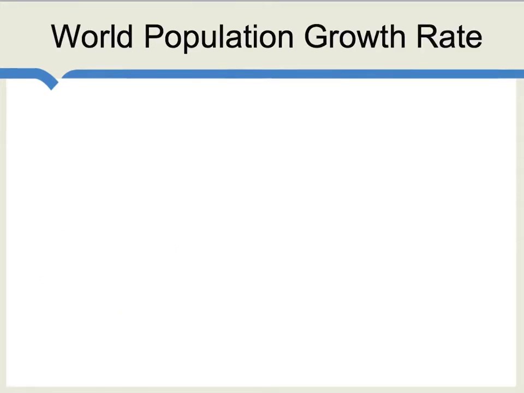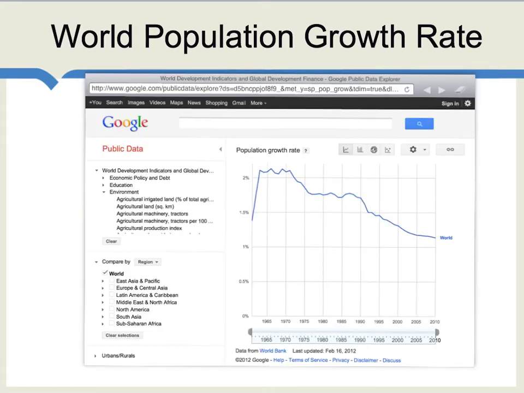Let's use the same technique to look at world population growth rates. Let's go to Google and pull in some data on world growth rates. Okay, here from Google is the world's population growth rate, and what we see is that in the late 1960s and early 1970s, the world population was growing at a rate of about 2% per year. In other words, as we just saw, the total world population was doubling every 35 years.